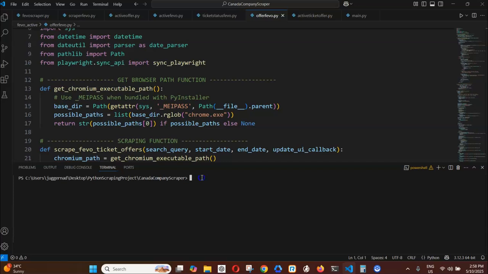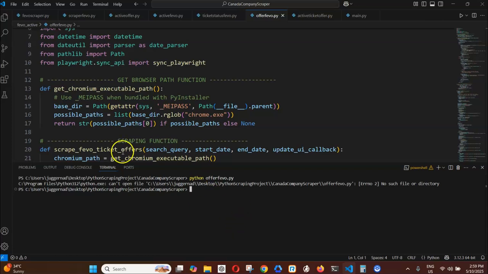Now, this is a simple desktop app. I'll show you the interface first, okay? That's going to be Python, fevo_offer_active.py. Okay, hold on. Sorry about that. Okay, and then I'm going to run this app.